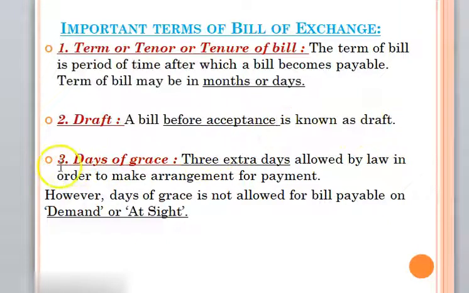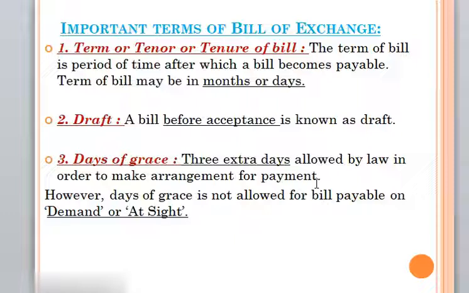Now the next is days of grace. Now what do days of grace mean? 3 extra days allowed by law in order to make arrangement for payment. It means whatever the period of the bill, maybe 2 months or 45 days, right? After completing that particular period, as per the law, we give 3 days time to the drawee, so that the drawee can do the arrangement of payment.